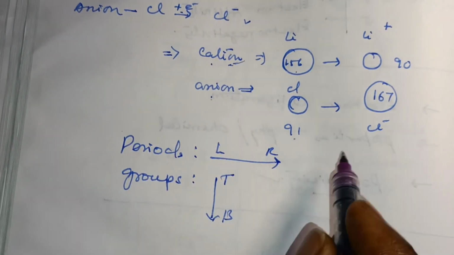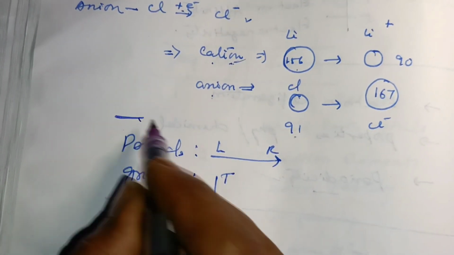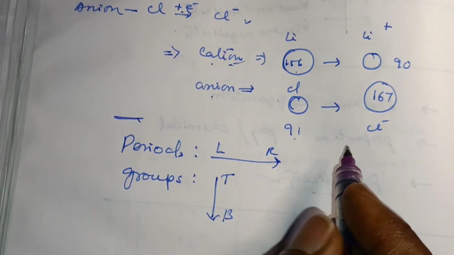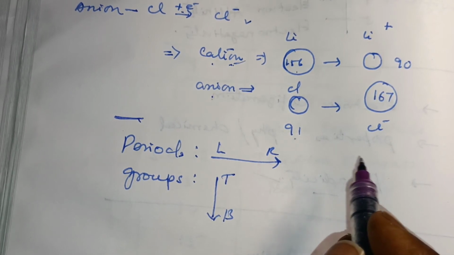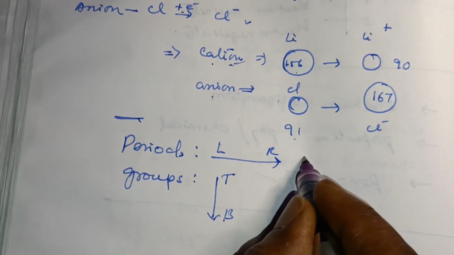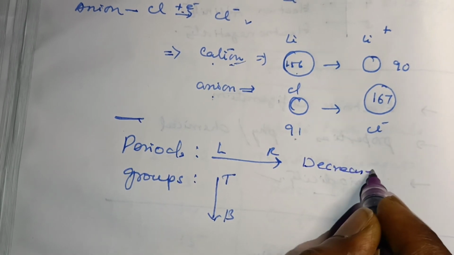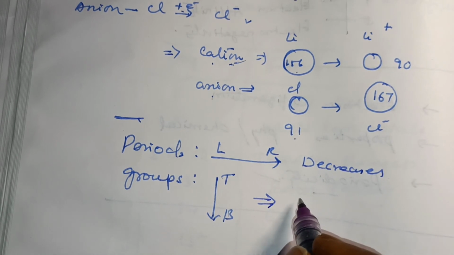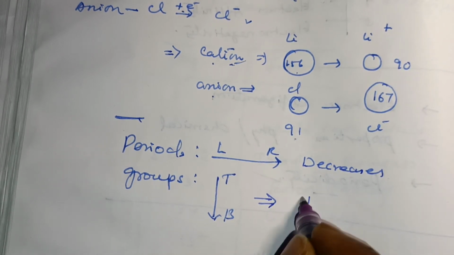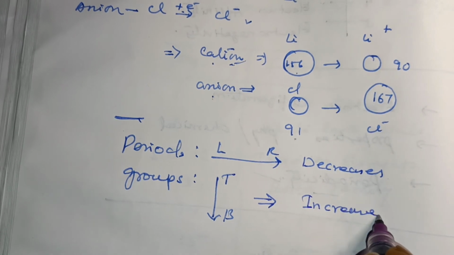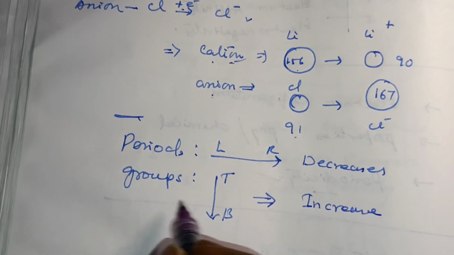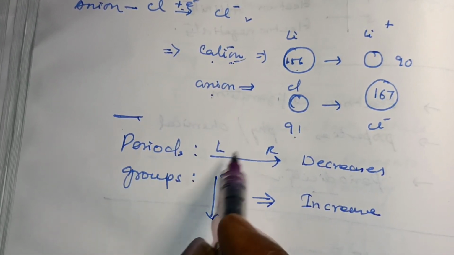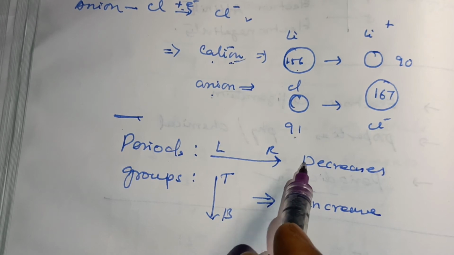So for the ionic radii, you can see the trends across periods and groups. In the periods, the atomic radii or ionic radii decrease. In the groups, similar to atomic radius, the ionic radii increase. So going down in the groups, the ionic radii also increase. In the periods from left to right, the ionic radii decrease.